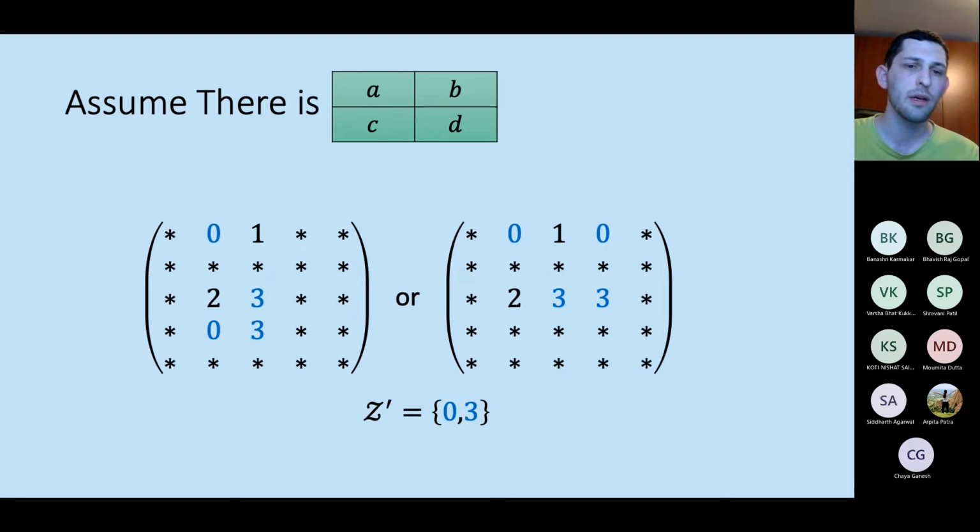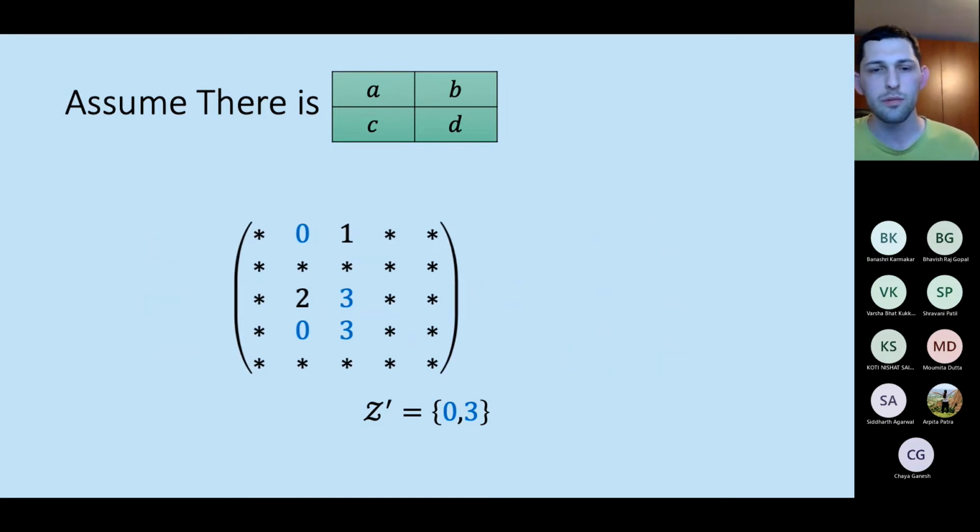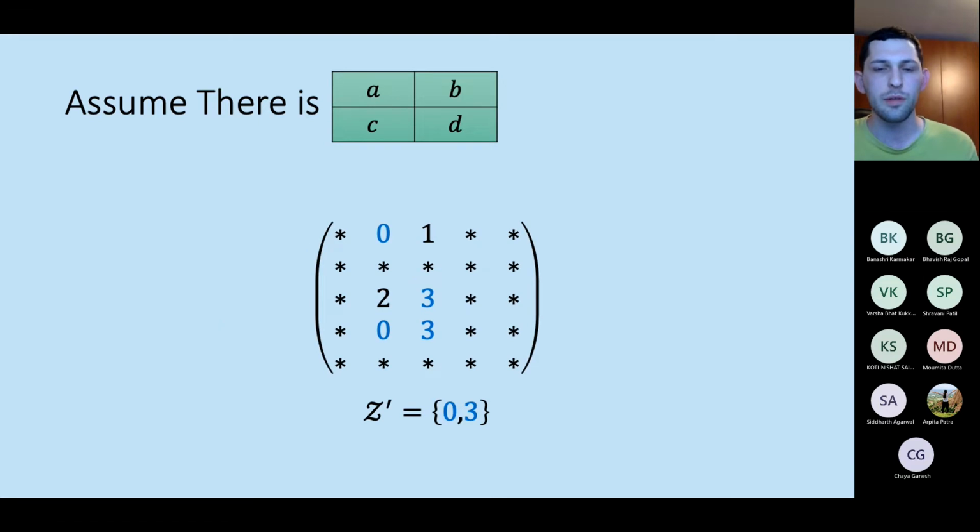And it turns out that either there exists a row that has this 0 and 3, or it has a column corresponding to those same rows that has a 0 and 3 in them. So the lemma implies, because we assume that the function can be computed, that one of these must happen. Okay, so without loss of generality, let's assume that the former holds.